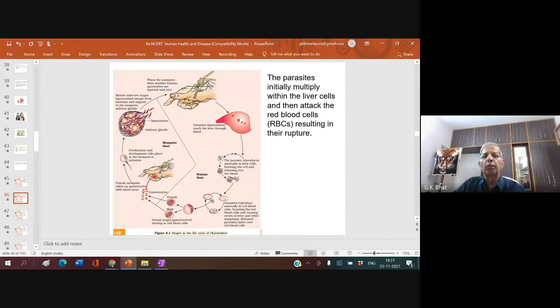These parasites initially multiply within the liver cell. When they bite us, through the blood they come to the liver cell and then attack the red blood cells. They just get into the red blood cells. What you remember: the malarial parasite is always found inside the cell. That is, it is an intracellular parasite. It is found inside the RBC. It lives inside the RBC.